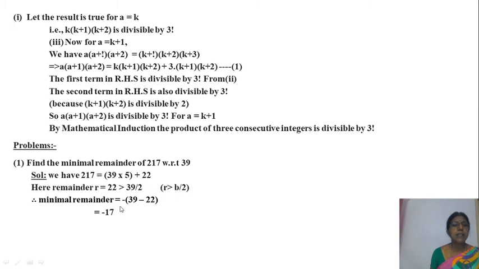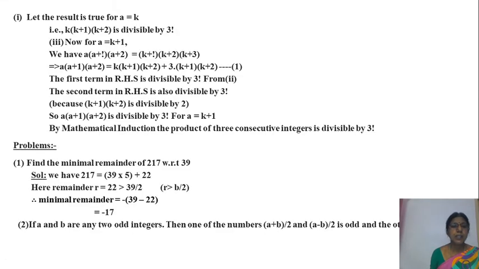So the remainder is E R1. E means minus 1, R1 means B minus R. What is B minus R? Here B is 39, R is 22. B minus R means 39 minus 22, which is 17. So the minimal remainder is minus 17. Okay, ma? This is the first problem. See the next problem.